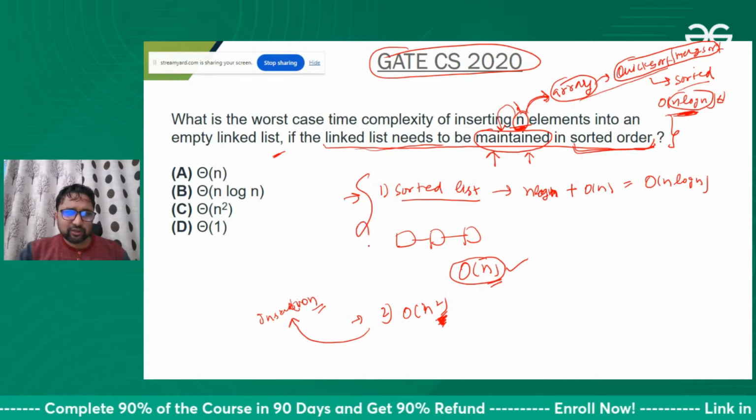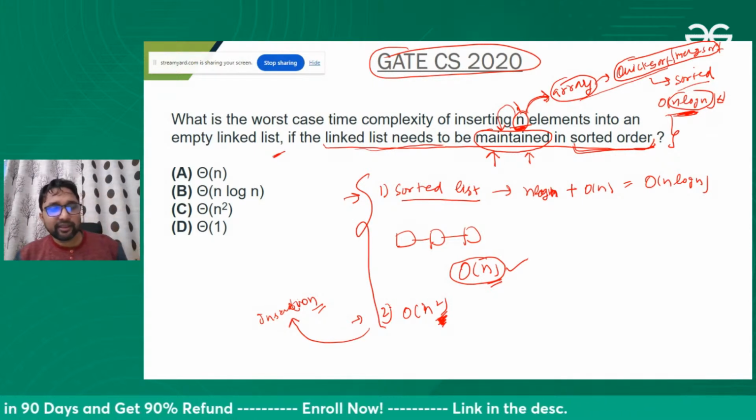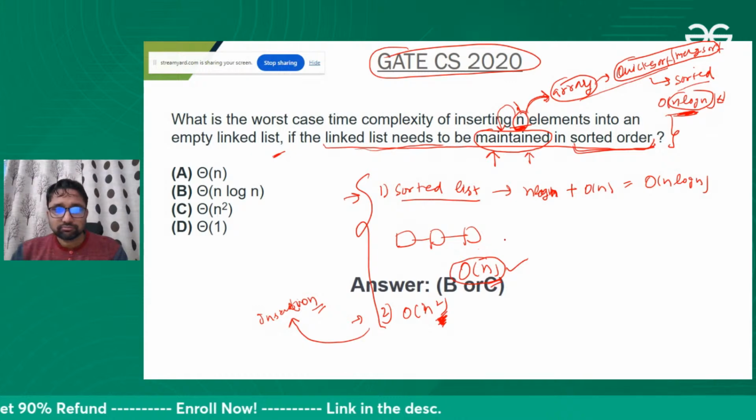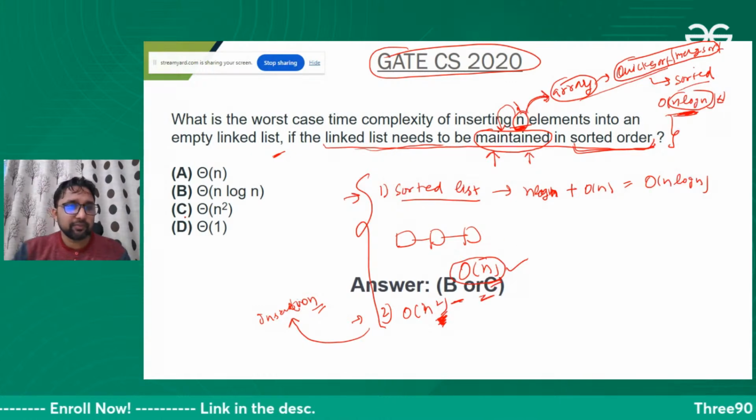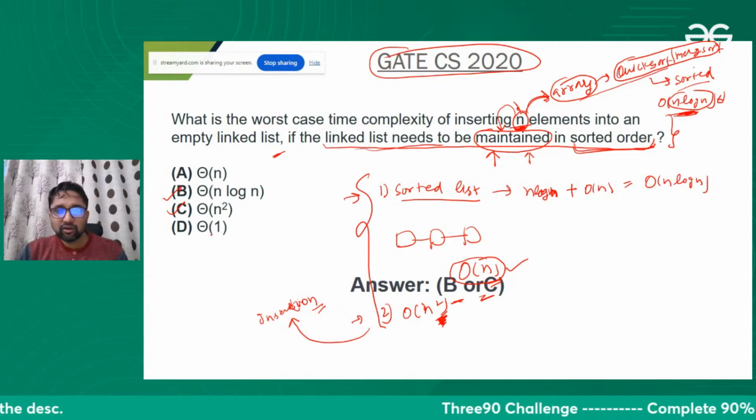So again, two solutions are there. So I write, B or C can be the answer, whatever way you can take it.